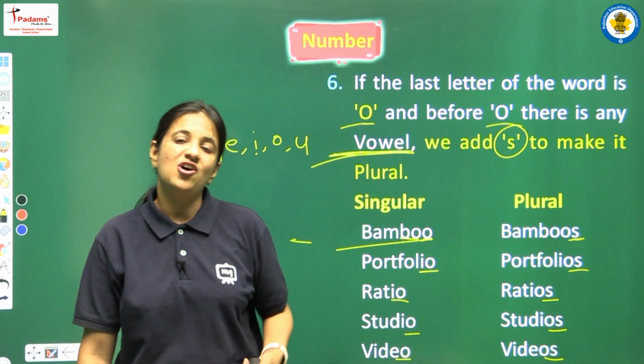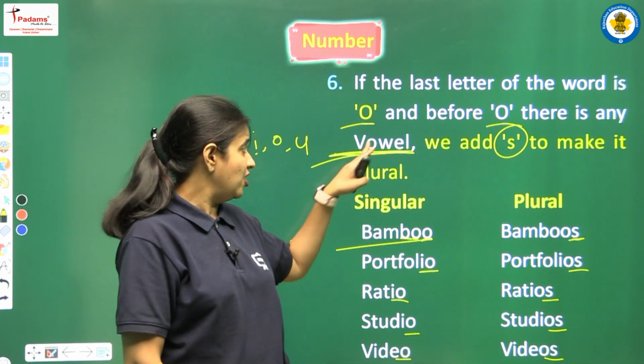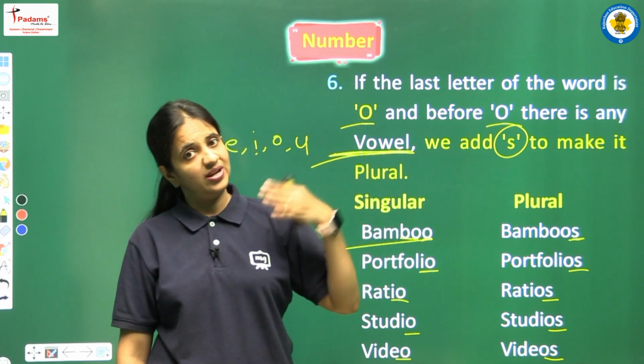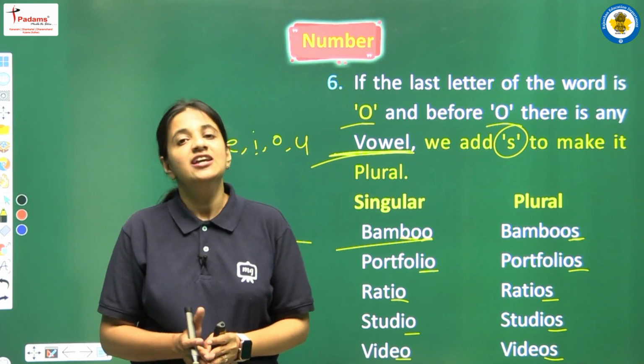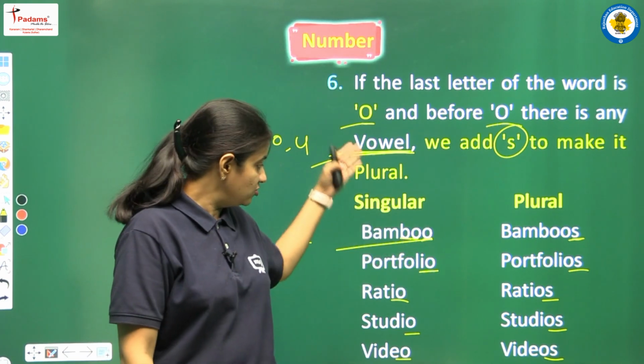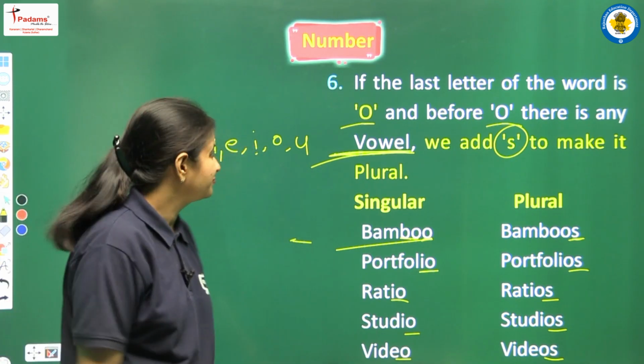Yes, so students, all these rules are very tricky and have very minute differences. We have to observe whether a vowel is there or a consonant is there, and according to that we have to apply the rules, right? So just learn all the rules, look at all the examples that we are having here very carefully.